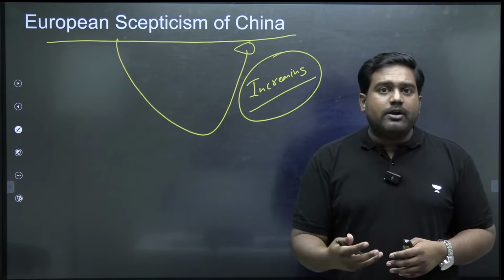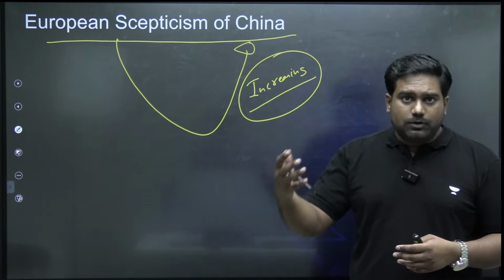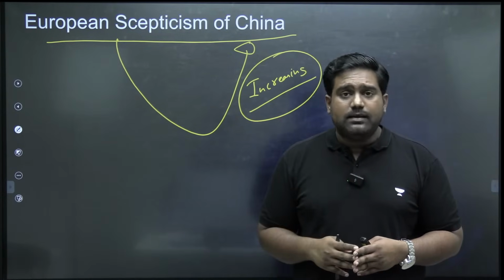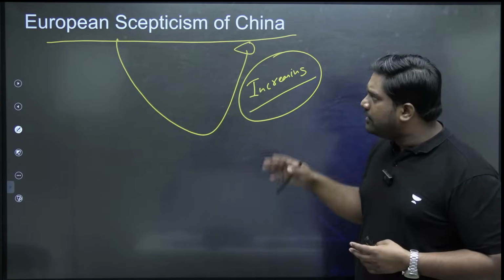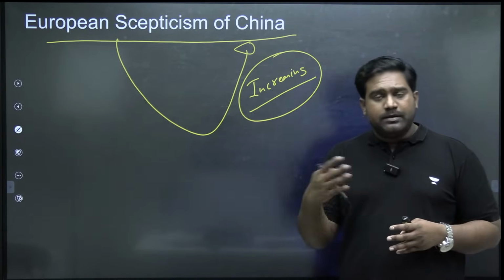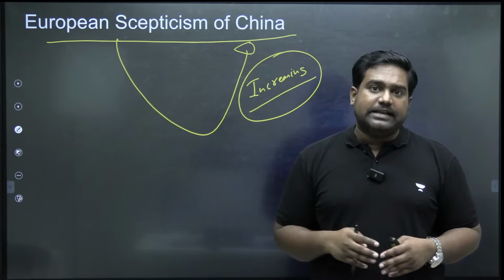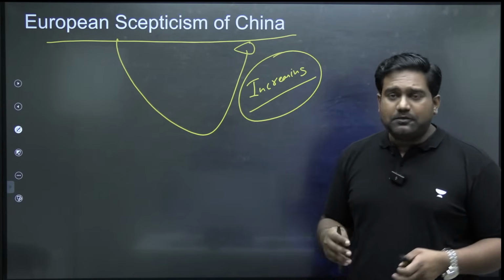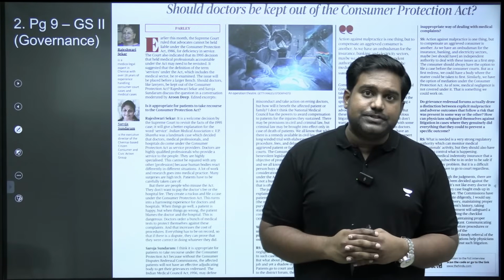The proposed IMEC corridor itself is of great potential, as it has the complete support of Western democracies as well, like US, France, Germany, etc. There lies an opportunity for India to tap into the European market and, in a way, protect our own interests that exist in Europe while countering the Chinese influence. So that is what we learn from this important article, and there can be a mains question based on this.